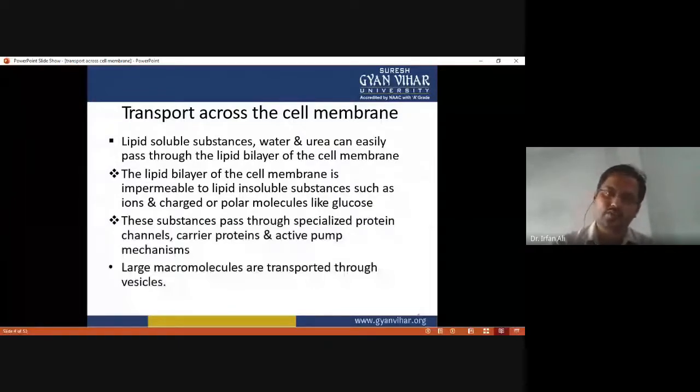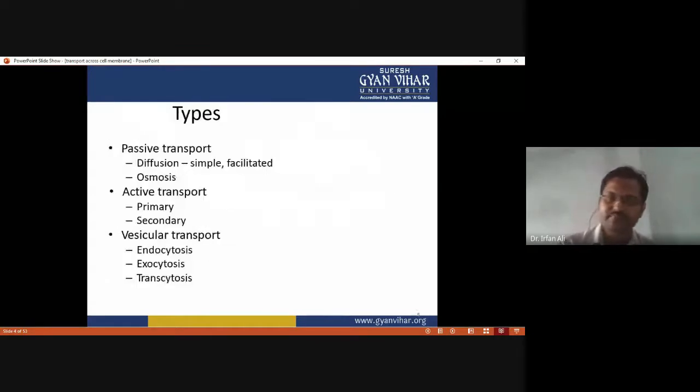So these molecules need a specific transport system in the membrane, and these substances pass through specialized protein channels and carrier proteins, and active pump mechanisms like the sodium potassium pump found in the plasma or cell membrane. Large macromolecules are transported through vesicles, like through exocytosis and endocytosis. These are the various types of transport, and one by one we have to discuss these types.